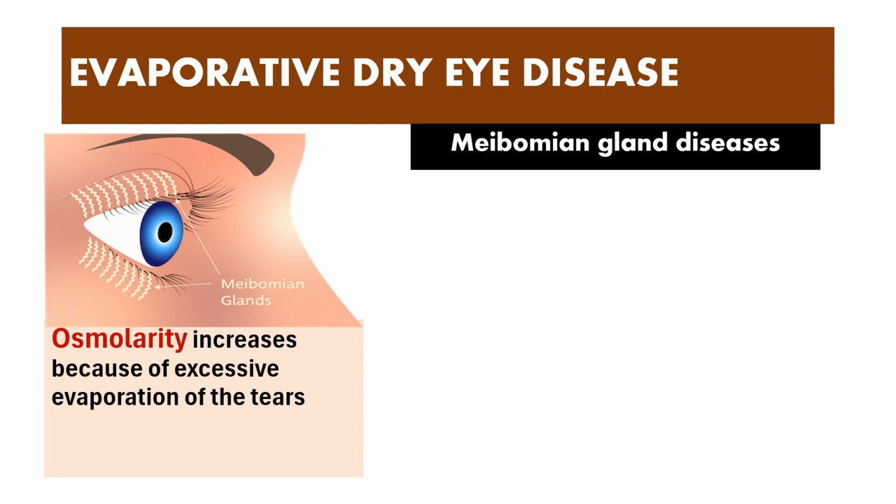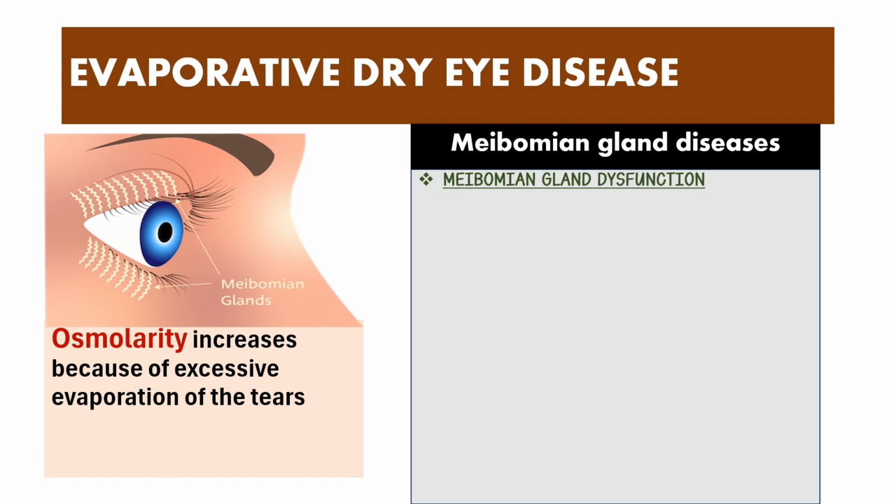What are the causes which can lead to evaporative dry eye disease? We have meibomian gland disorders here. Whenever there's a dysfunction of the meibomian gland, the lipid layer is going to get affected. In the previous video, we talked in detail about how the lipid layer contributes to stability and to the spreading of the tear film on the ocular surface. If that gets damaged, the tear film is definitely going to evaporate really soon. So let's see the causes. Here we'll enumerate the various causes. We have the chronic dysfunction of the meibomian gland, known as meibomian gland dysfunction.